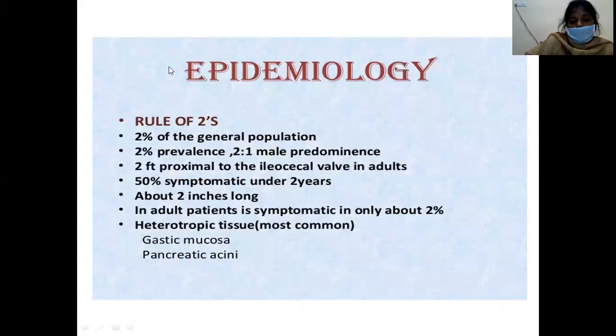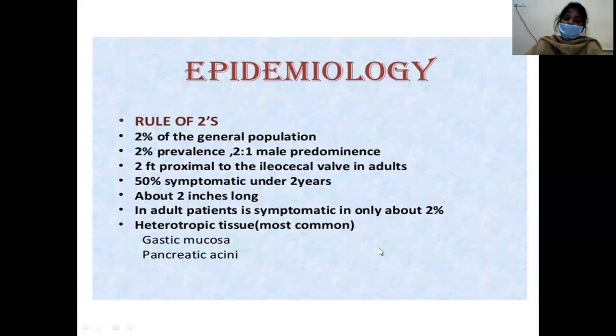So in case of Meckel's diverticulum, you have to remember this rule of 2: it is present in 2% of the general population and 2% are symptomatic, it is a 2:1 ratio in males and females, it is 2 feet from the ileocecal valve, 50% of symptomatic cases are under 2 years, and it is 2 inches long. In adults it is symptomatic in only about 2%.